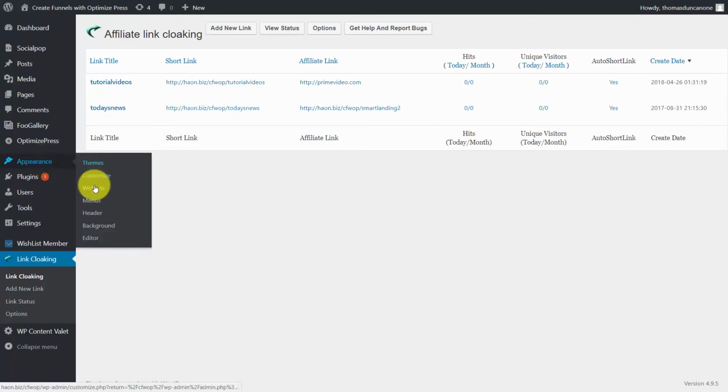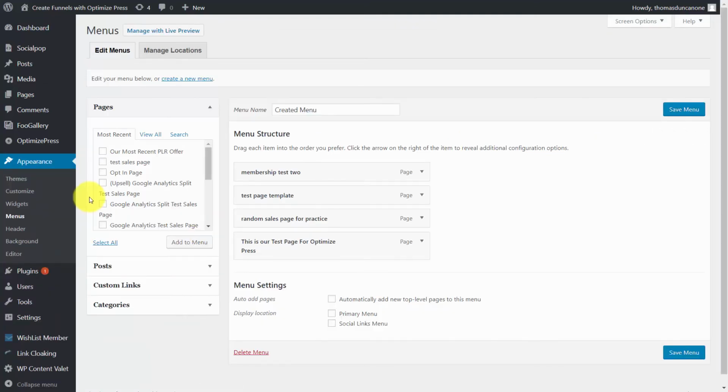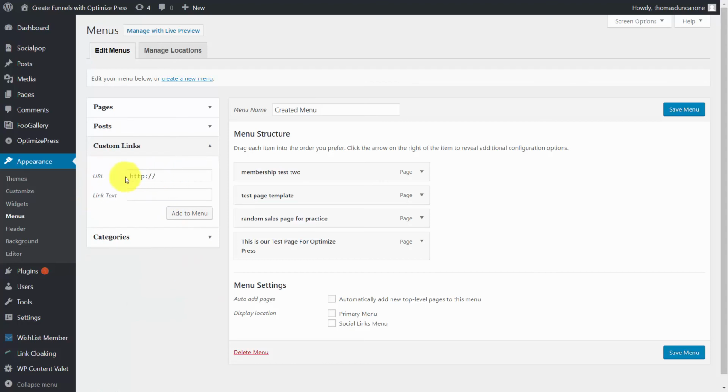Now, one more thing that you can do is alter the menus and appearance. What we're going to do is go to the menus area, and we're going to create a custom link. We're going to put in here our video URL. And what we've done is we've made sure that this item is always going to be in our WordPress menu so that people that come to our page will be able to click on this link and be taken to our set of videos.